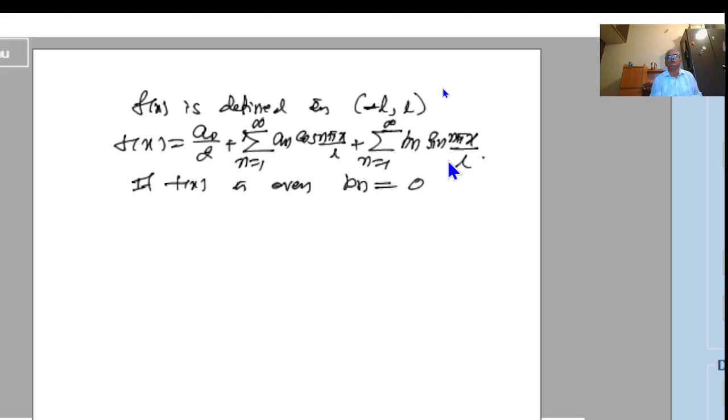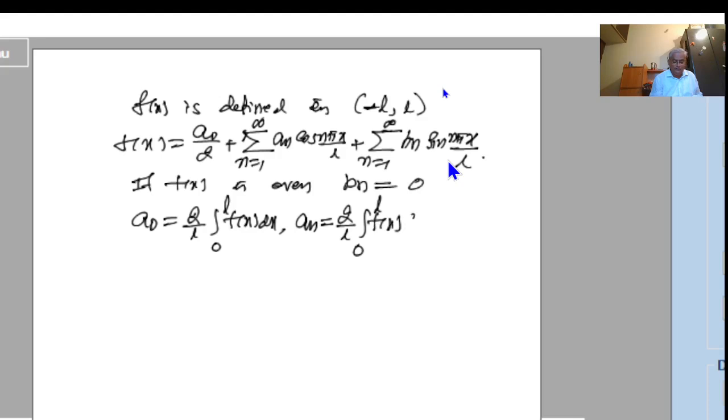If f of x is even, b_n equal to 0, and a naught is obtained by 2 by L, integral 0 to L f of x dx, and a_n is obtained by 2 by L, integral 0 to L f of x into cos n pi x by L dx. Then, if b_n becomes 0, f of x is only in terms of cosine.